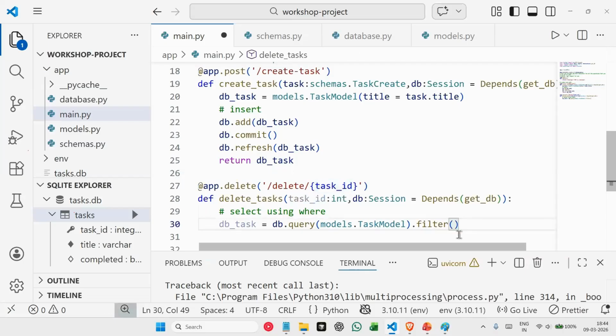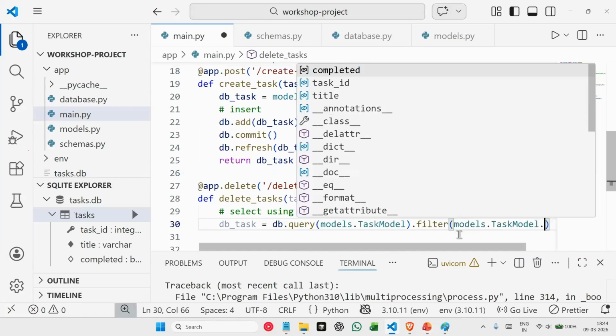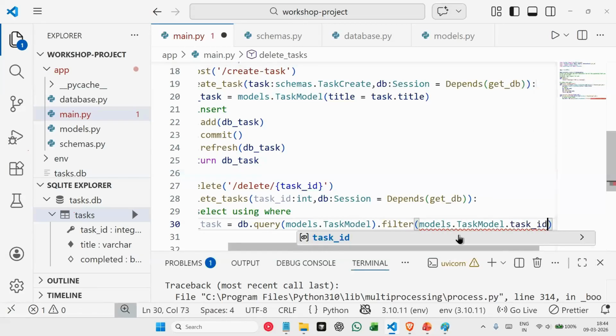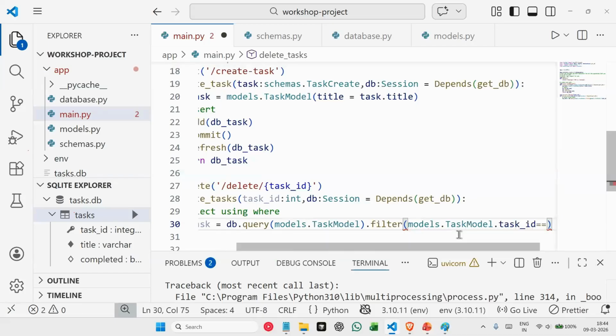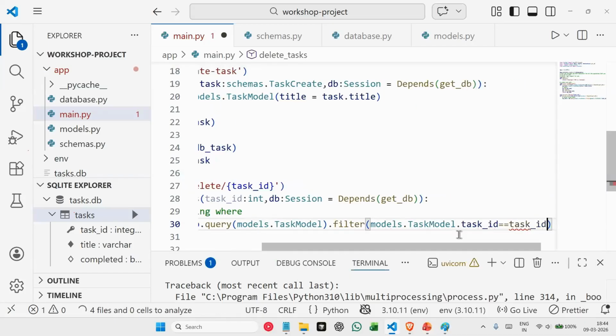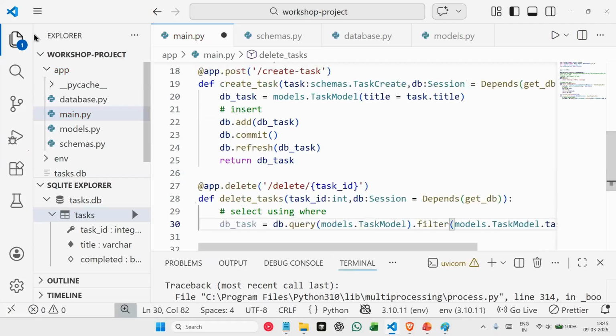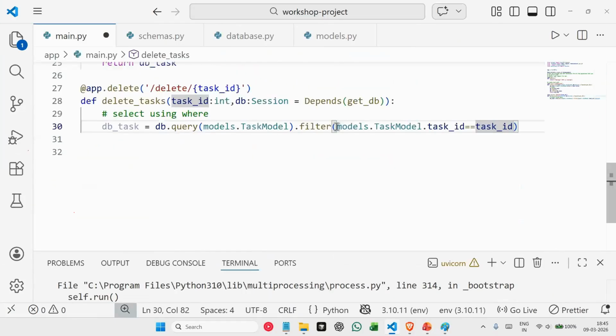So we'll say models.TaskModel.task_id from our table should be equal to whatever task ID we are receiving from the user. Okay. So whatever task ID we have in our table should be equal to whatever task ID we are receiving from our user here. If we do have a task with that ID, we will get a response in this.